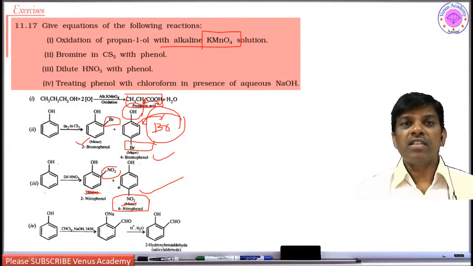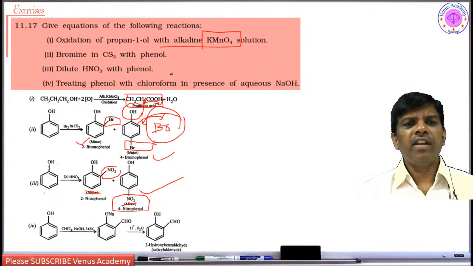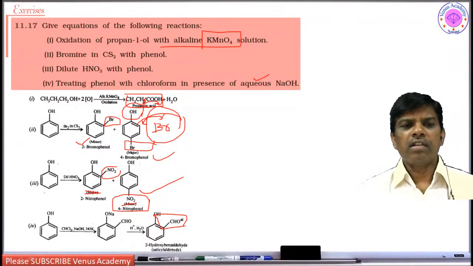If I use concentrated nitric acid and sulfuric acid and heat, I am going to get dinitro, and at the same time picric acid. Treating phenol with chloroform in presence of aqueous NaOH: what is this reaction? It is the Reimer-Tiemann reaction. We are going to get salicylaldehyde, and you will get para hydroxybenzaldehyde also as some of the product. So the major product is salicylaldehyde. Ortho aldehyde formation takes place.